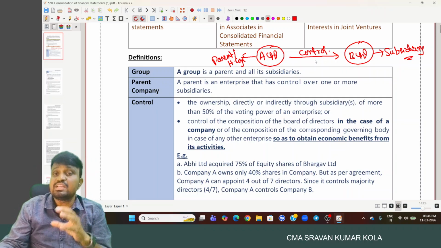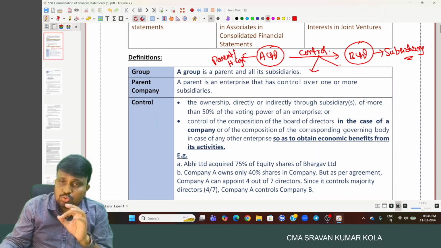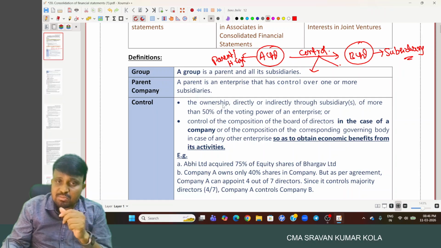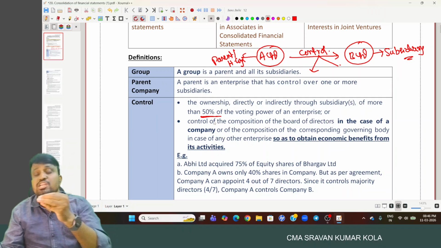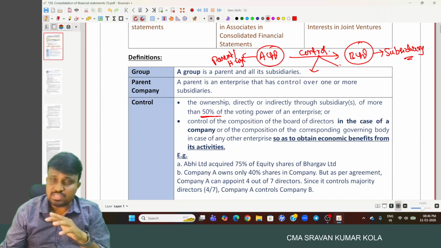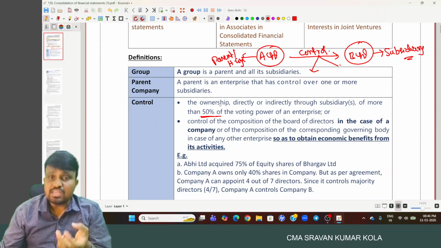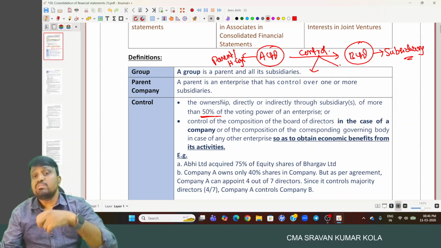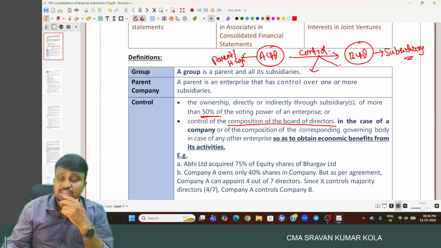But how will A Limited get control over B Limited? For getting control, there are two options for A Limited. One is directly through the shareholding pattern. If A Limited acquires more than 50% of the equity shares of B Limited, then A Limited is said to have control over B Limited. That is the first point. The second one is control through the board of director composition.